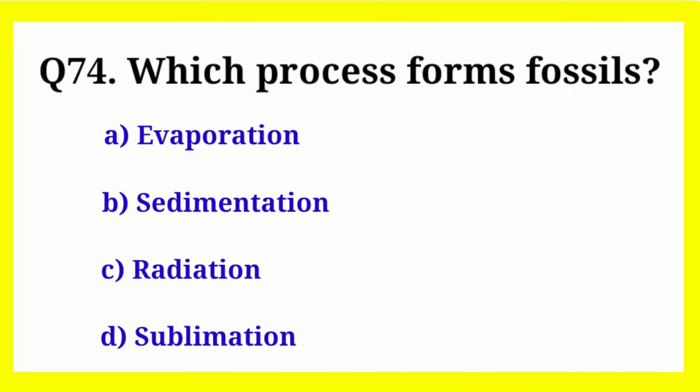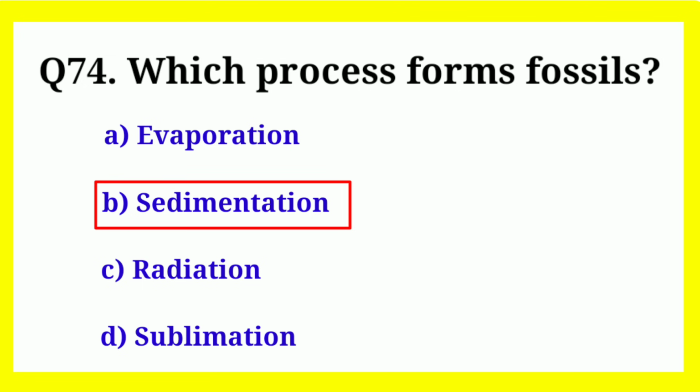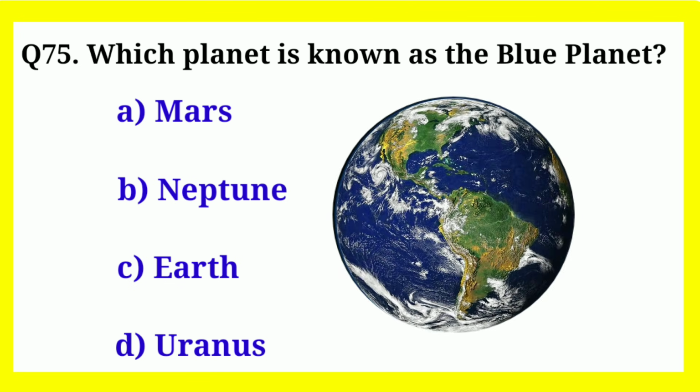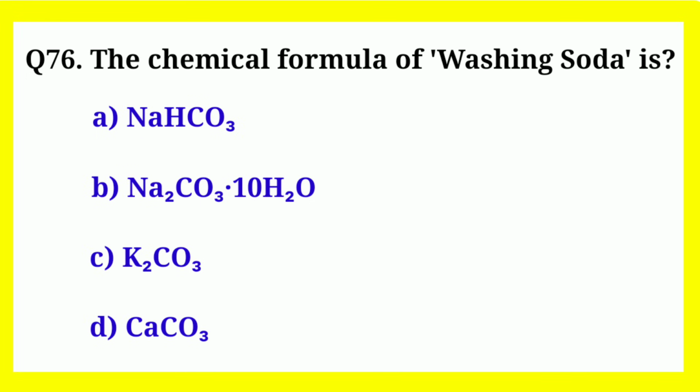Which process forms fossils? Correct answer is sedimentation. Which planet is known as the blue planet? Correct answer is Earth. The chemical formula of washing soda is?